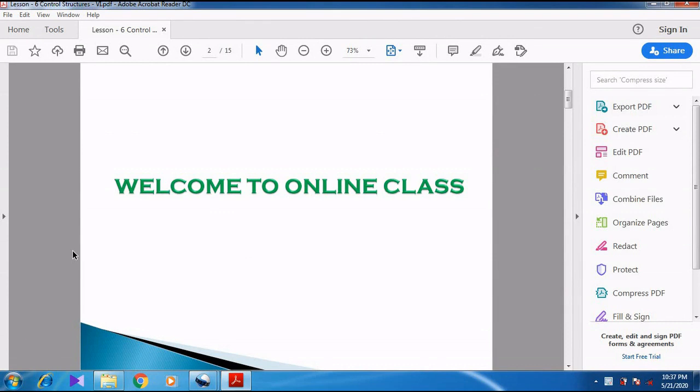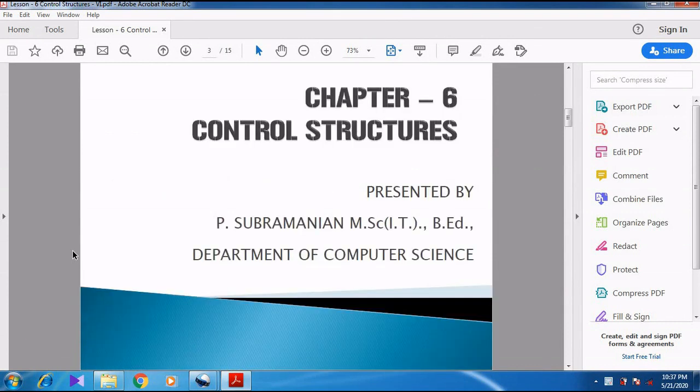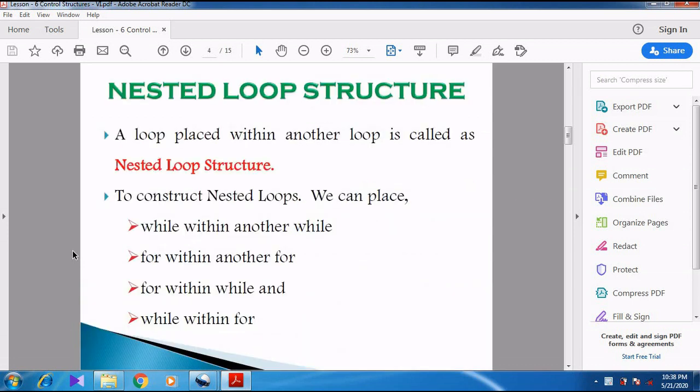Welcome to online class. So today we are going to discuss chapter 6, control structures. Last class we discussed for and while, and we have completed all the loops. So now in this class we are going to discuss the nested loop structure.